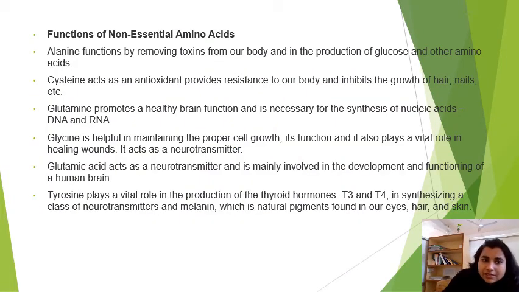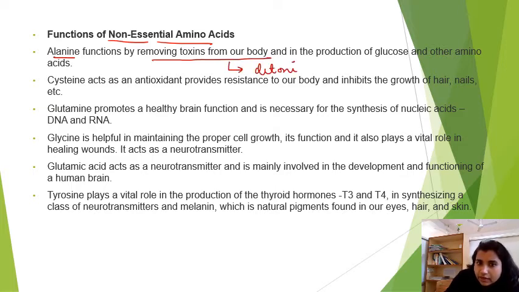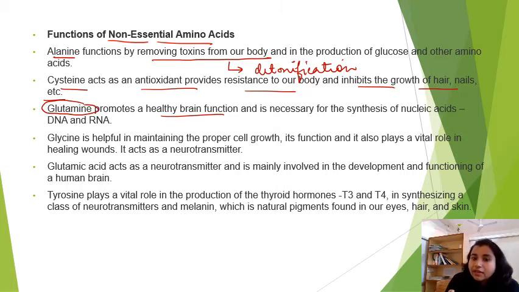Coming to the functions of non-essential amino acids, if you see the non-essential part, alanine functions in removing toxins from our body. So we can say that it helps in detoxification. Cysteine acts as an antioxidant and provides resistance to our body and promotes the growth of hair, nails, etc. Glutamine promotes a healthy brain. So glutamine helps in maintaining the brain function and brain system in a healthy way, right? Glycine is helpful in maintaining proper cell growth, and glycine acts as a neurotransmitter.